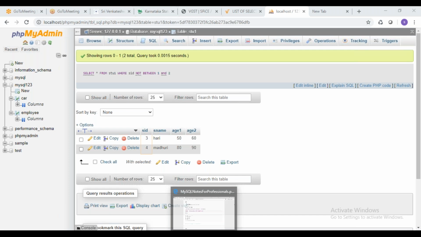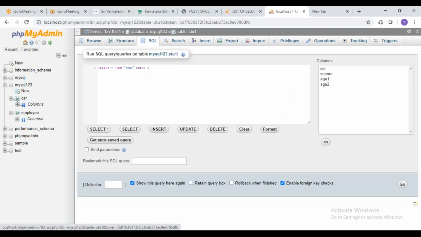We have seen AND. So what else can we see in the select? Okay, we'll see one more query.